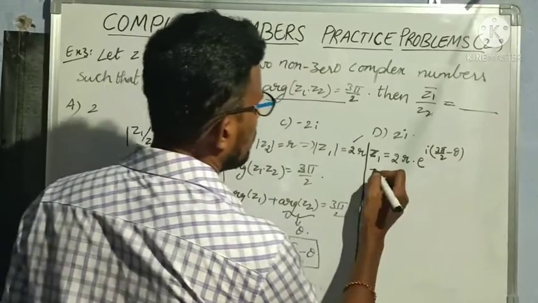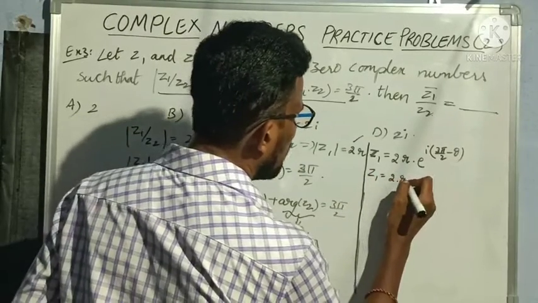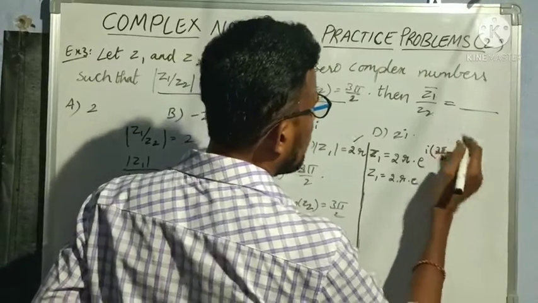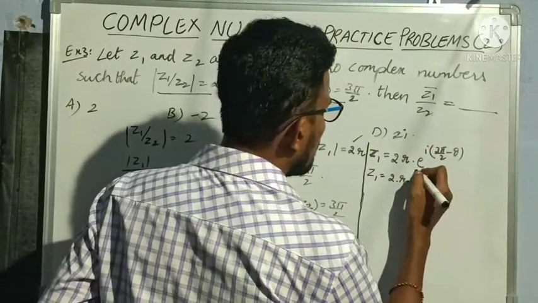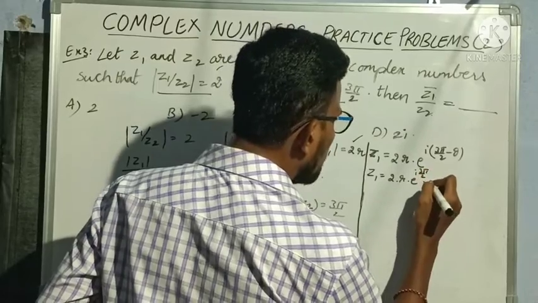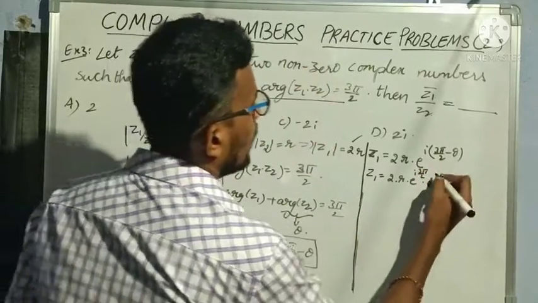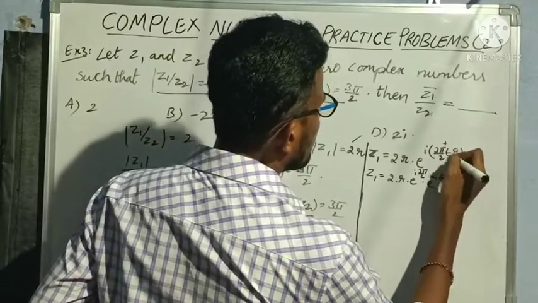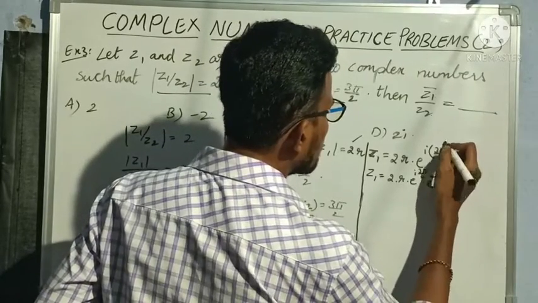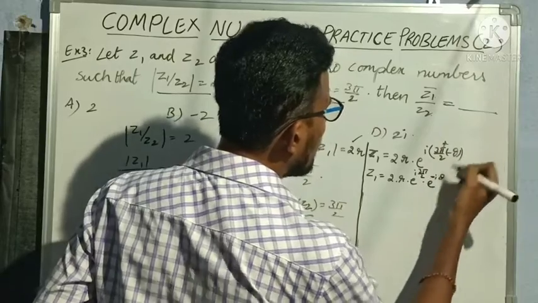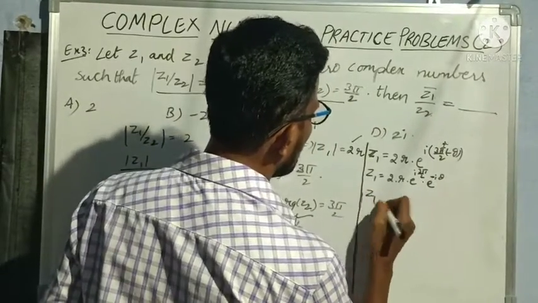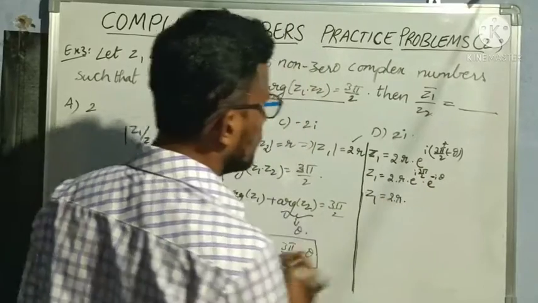So Z1 is equal to 2 into R into e power i into 3 pi by 2 into e power minus i theta, using a power m plus n is a power m into a power n. Can I write like this? So Z1 is equal to 2R into e power i 3 pi by 2 into e power minus i theta.